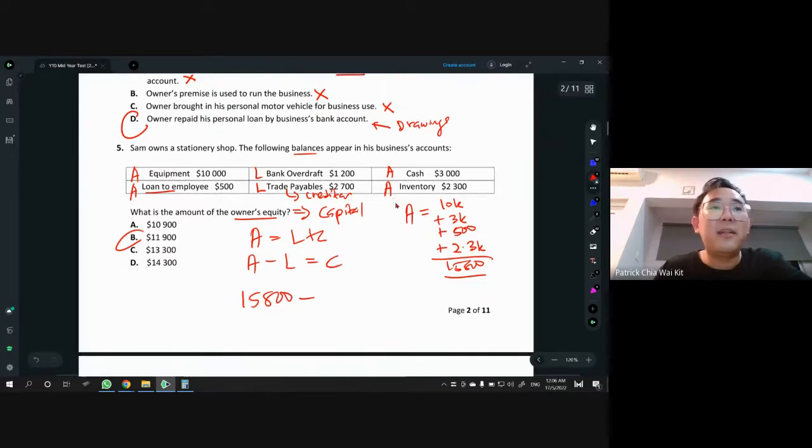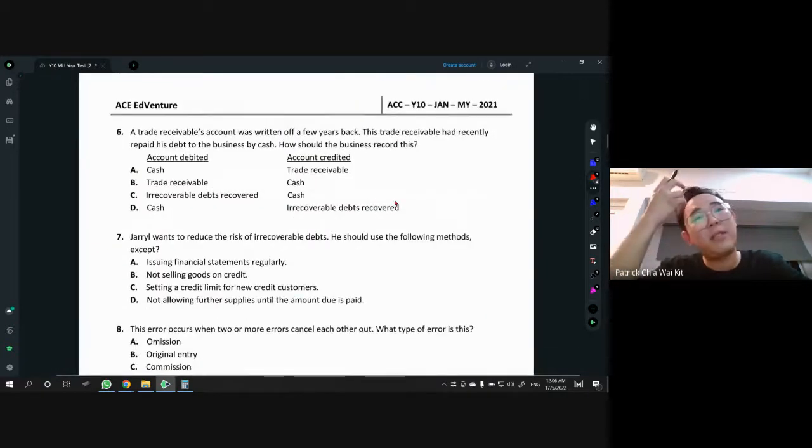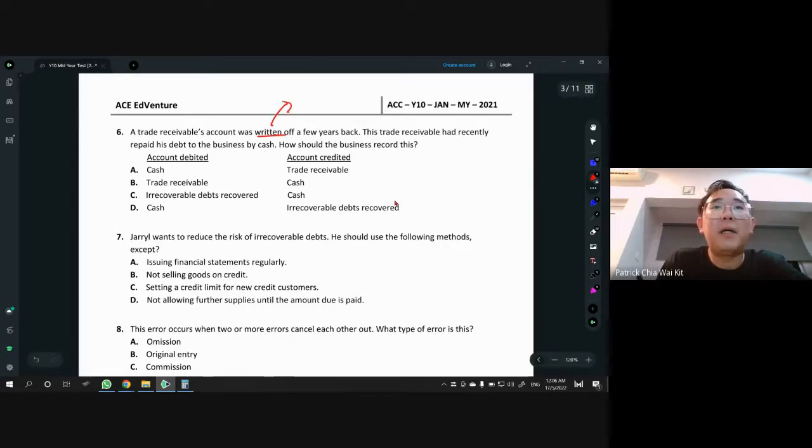Okay, next one. For any maths question, after a while you can use your own calculator to find the answer. All right, I'll just write it down so that we save time. Trade receivable, TR, people owe us. A trade receivable account was written off a few years back. Written off means it became a bad debt, right? Another name for bad debt is also known as irrecoverable debt.